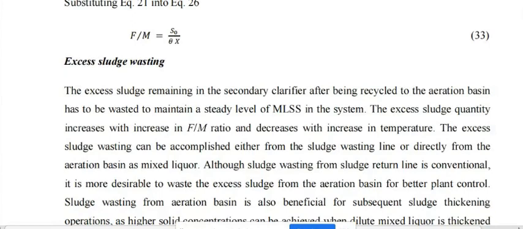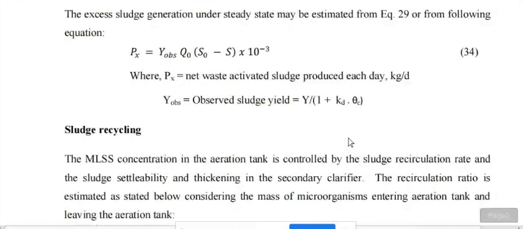Now, what do you mean by excess sludge? When a larger amount of sludge is accumulated in the reactor, we call it excess sludge, and for that we have a formula to calculate it. Now, what is the formula? Excess sludge generation under steady state conditions can be calculated as Px equals Y_obs into Q0 into (S0 minus S) into 10 raised to the power minus 3.